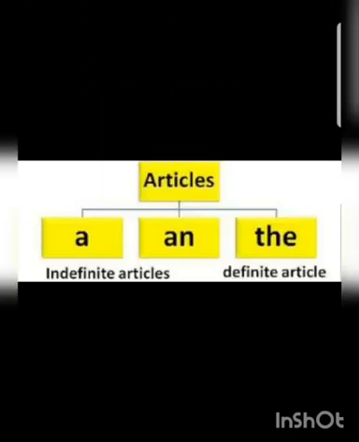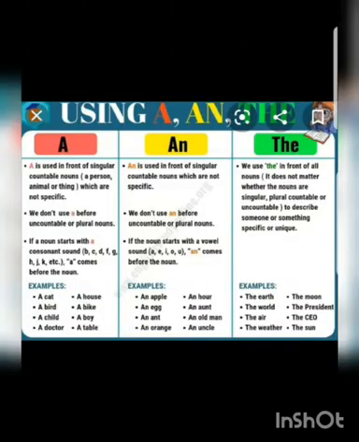Welcome to online class of English B. Today we are going to learn about articles. There are three articles: a, an, the. A and an are indefinite articles and the is definite article. Now let's learn the use of these articles.